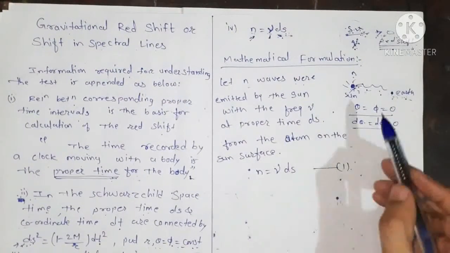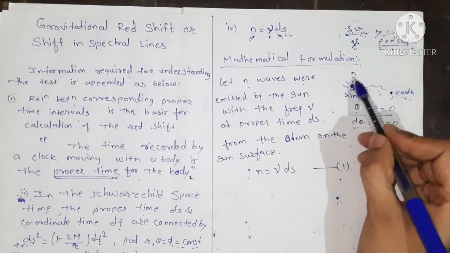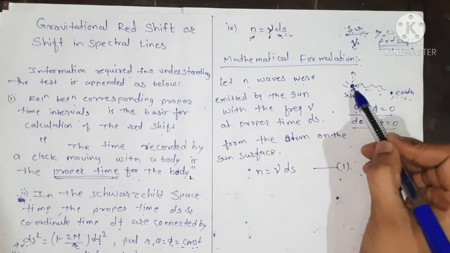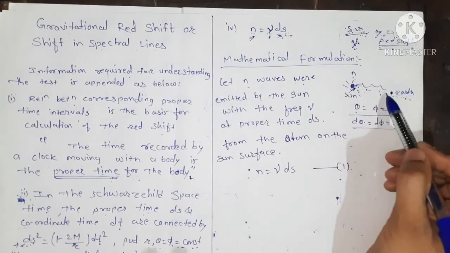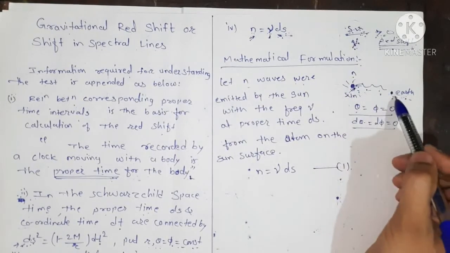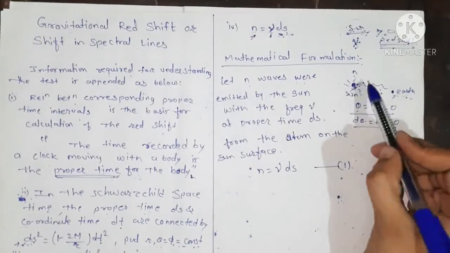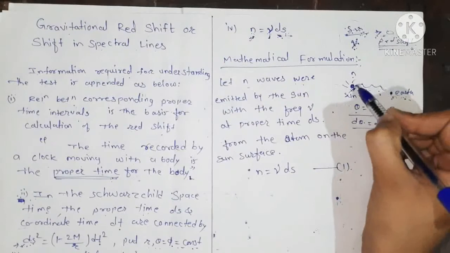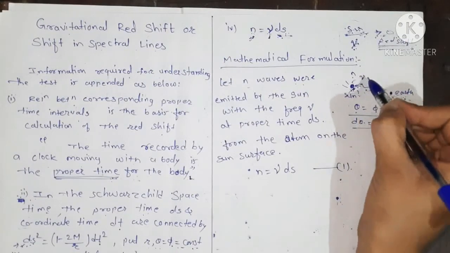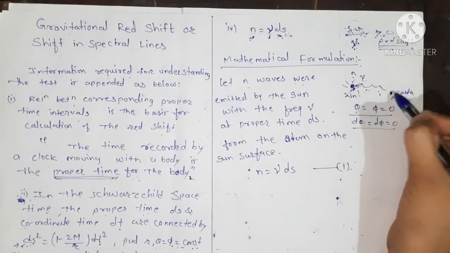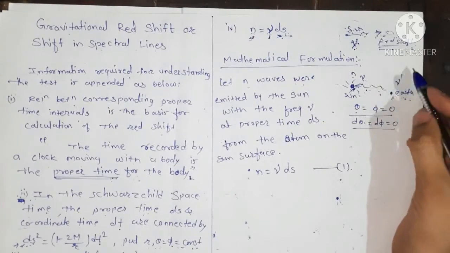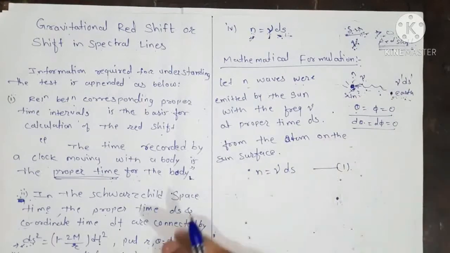Now n is the number of waves emitted from the sun, and the earth receives the same n number of waves, but with a different frequency. That is, this light ray is emitted with the frequency nu, and it is received with the frequency nu dash with a proper time ds dash.